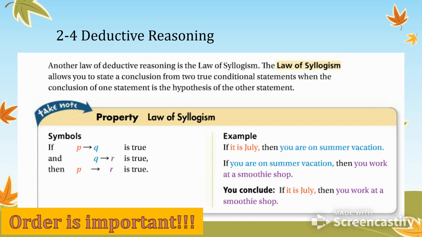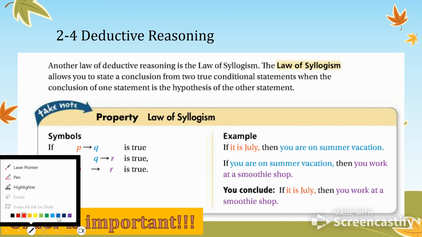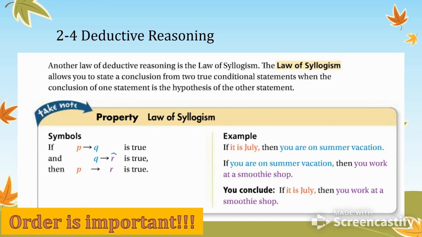Now we will be looking at the law of syllogism. So the law of syllogism is very similar, except now we add a third thought. We add R. So it has to go PQ, QR, and then our final is going to be PR. Okay, so here's an example.